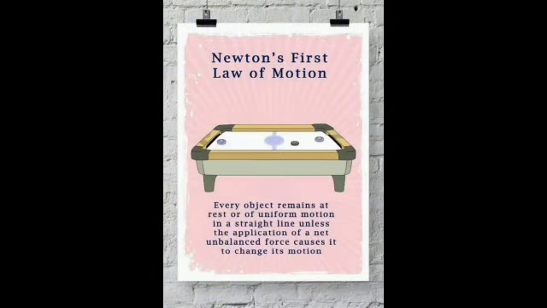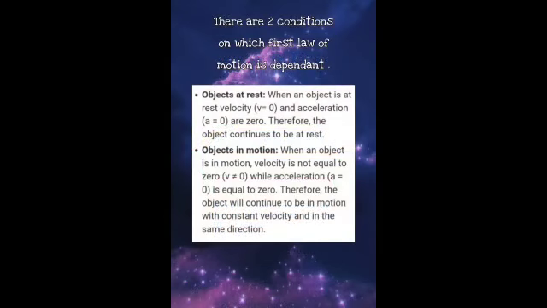Newton's first law of motion states that every object remains at rest or in uniform motion in a straight line unless the application of a net unbalanced force causes it to change its motion. There are two conditions on which the first law of motion is dependent. Objects at rest: when an object is at rest, velocity and acceleration are zero, therefore the object continues to be at rest. Objects in motion: when an object is in motion, velocity is not equal to zero, while acceleration is equal to zero. Therefore, the object will continue to be in motion with constant velocity and in the same direction.